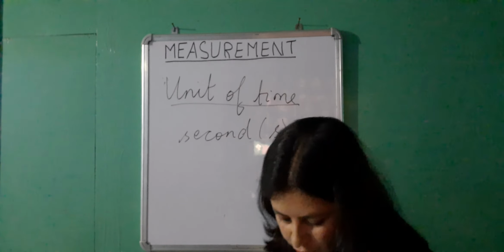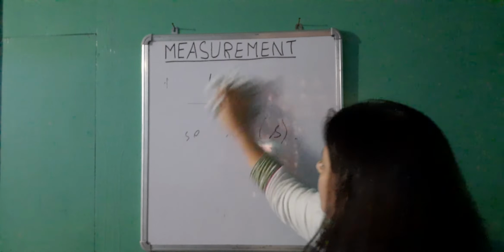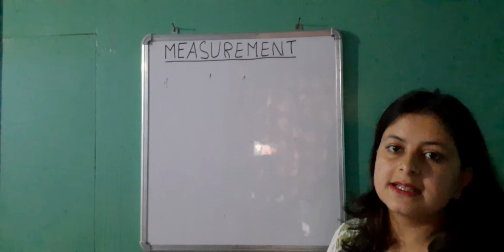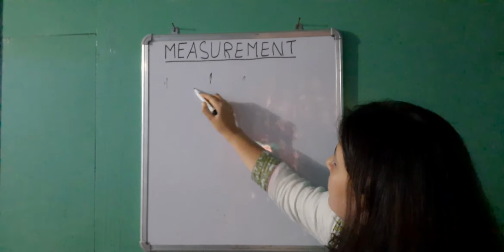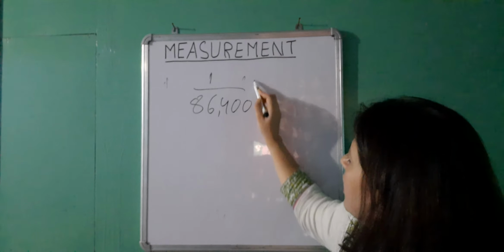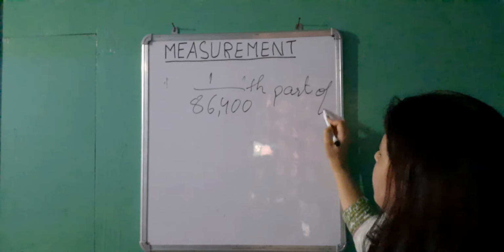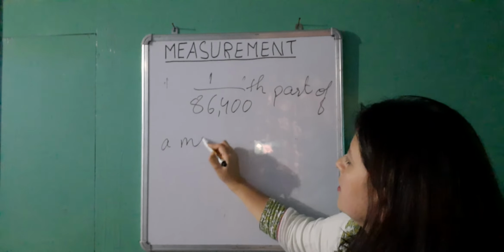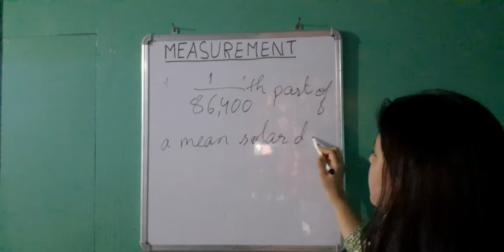A second is defined as 1 by 86,400th part of a mean solar day.